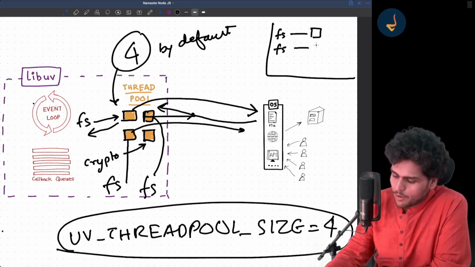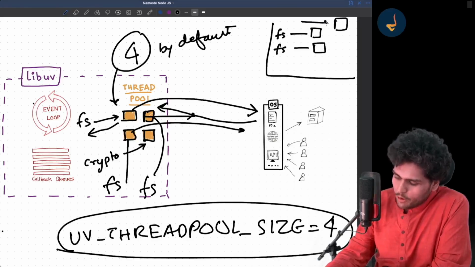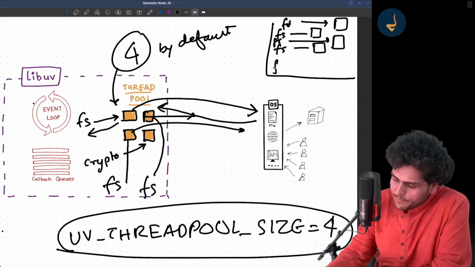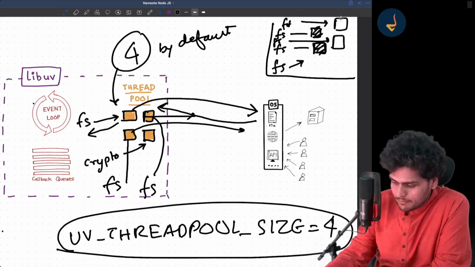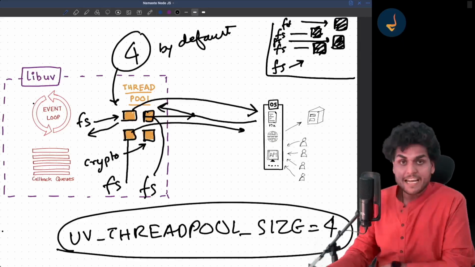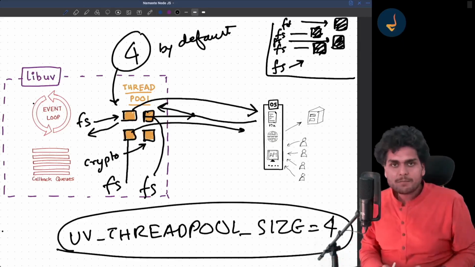Another file system call occupied the second thread, another occupied the third, another occupied the fourth thread. Now another file system call comes in. It will have to wait for one of the threads to be empty. It will not be handled immediately.